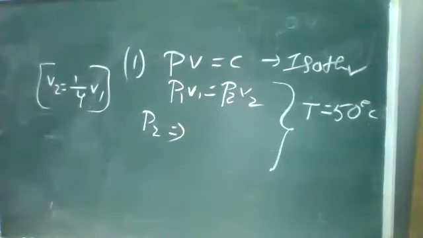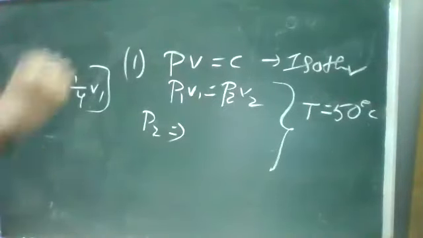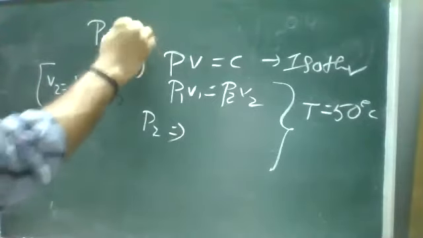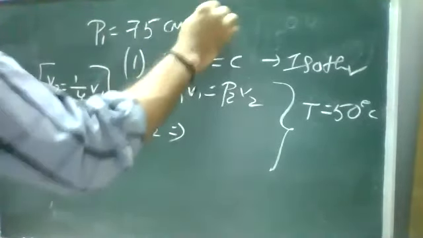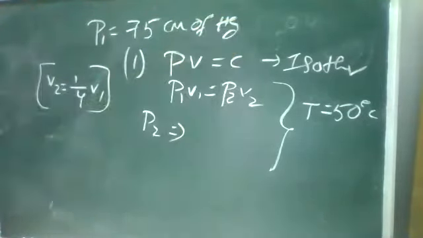You can keep it there itself, no need to change. So P1 is equal to 75 cm of mercury. Try to find the pressure P2, in the same unit, centimeter of Hg. Find it. Whatever we are discussing here is at constant temperature, your isothermal process.